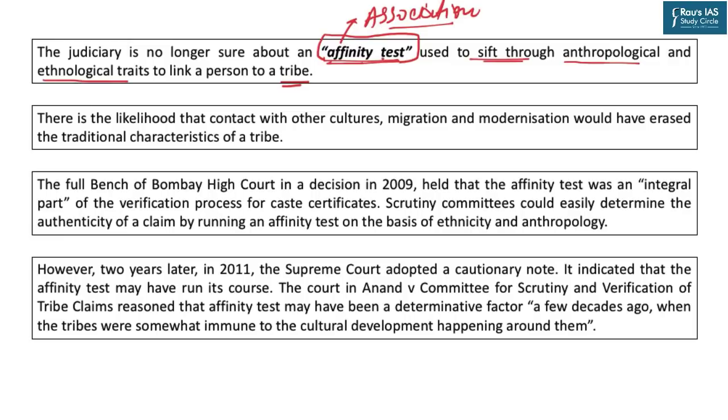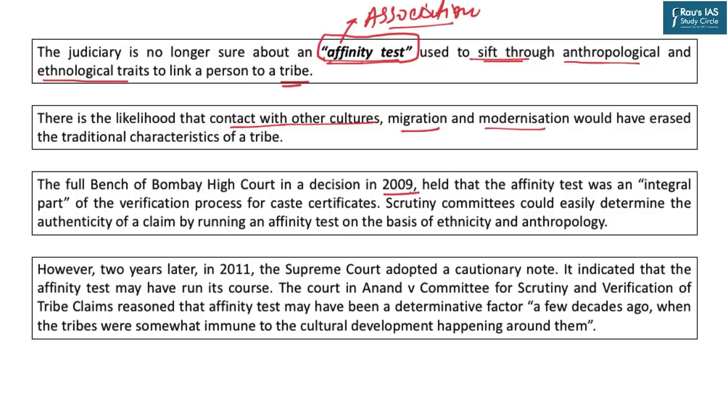So the certificate issuing authority matches these traits in the individual with the anthropological and ethnological traits of the tribe. But lately, a bench of the Supreme Court has opined that there is likelihood that contact with other cultures, migration, and modernization would have erased these traditional characteristics of a tribe.